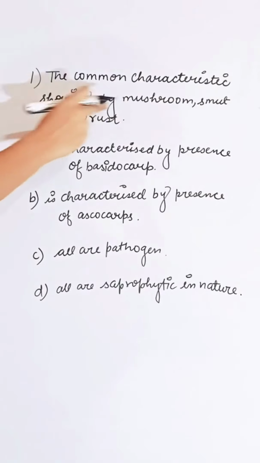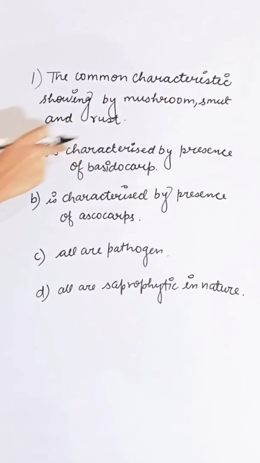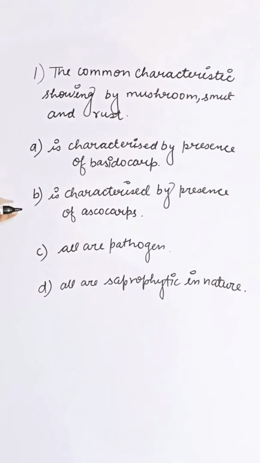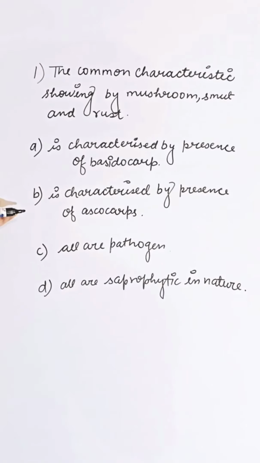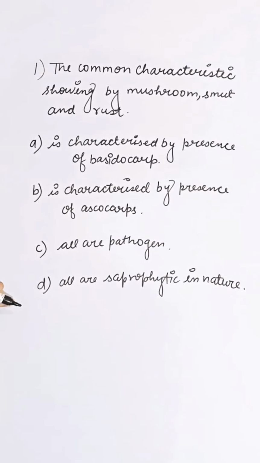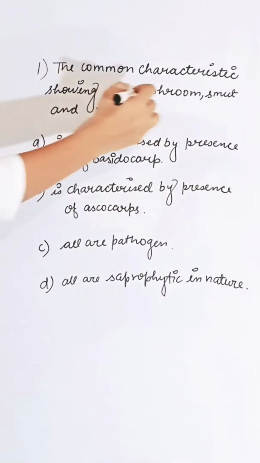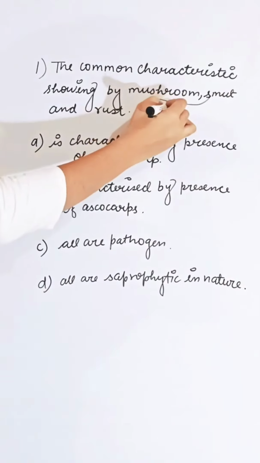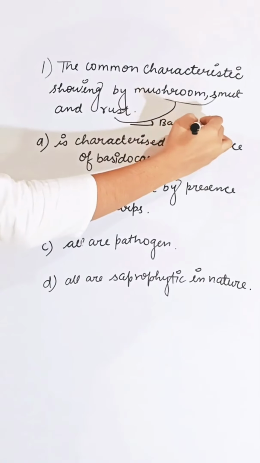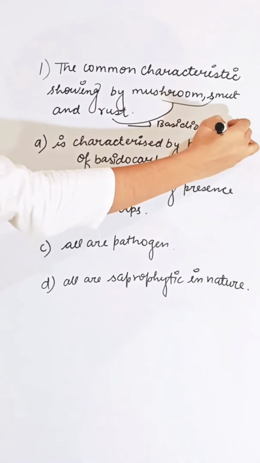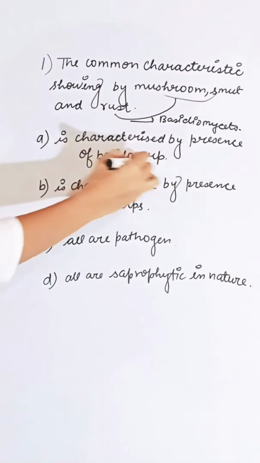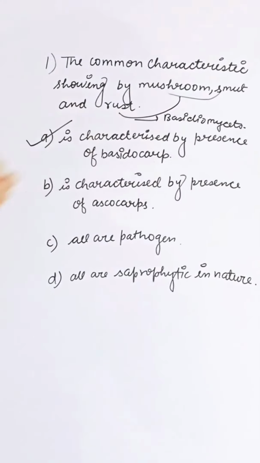Common characteristic shown by mushroom, smut and rust is: first option, categorized by presence of basidiocarp; second, categorized by presence of ascocarp; third, all are pathogens; fourth, all are saprophytic in nature. Mushroom, smut and rust belong to basidiomycetes, and their characteristic feature is that they have the basidiocarp. So correct answer is A.